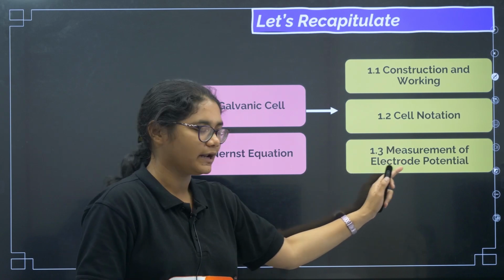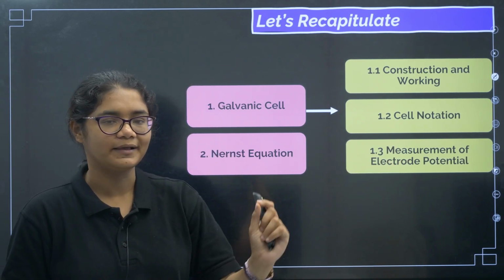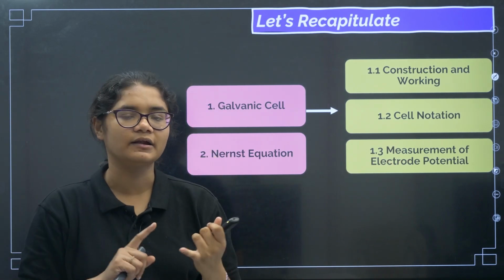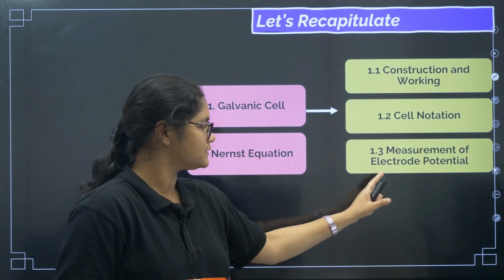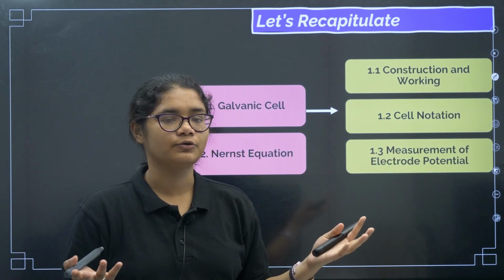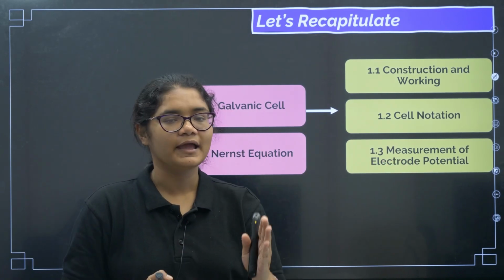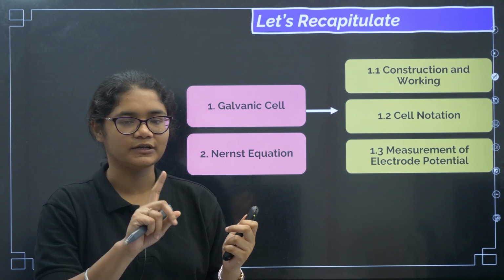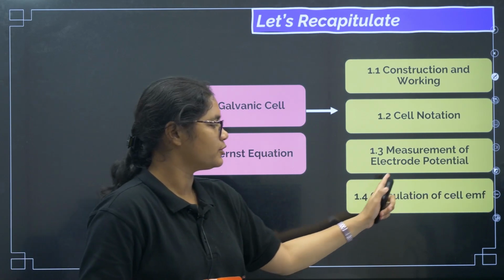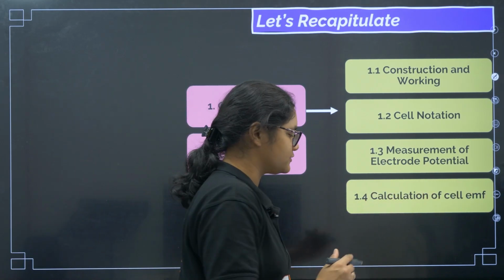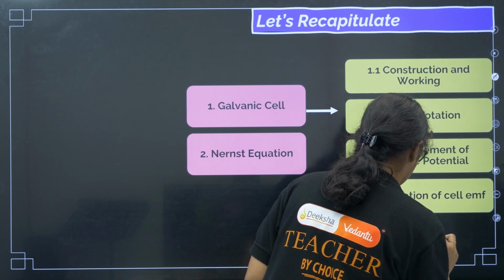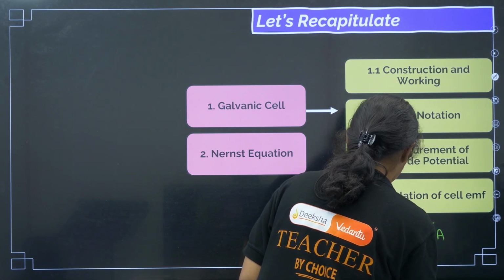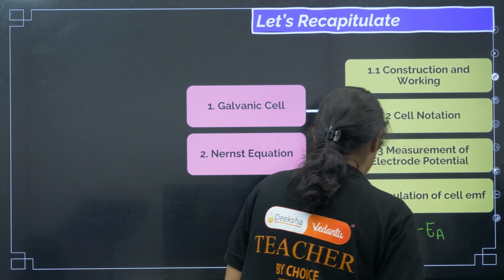Then we studied about electrode potential. We know that to measure an electrode potential we need a standard hydrogen electrode, and we also discussed what electrode potential is. So electrode potential is the potential difference between the electrode and the electrolyte. Next we also did calculation of cell EMF. What's the formula for this one? E of cathode minus E of anode is equal to E of the cell, right?